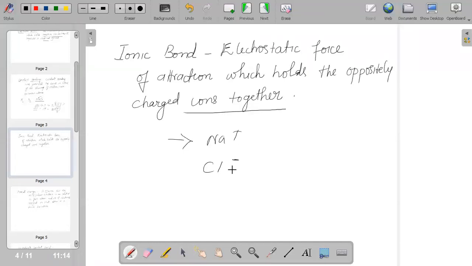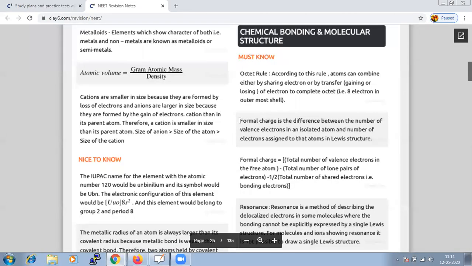Next we have to know what is formal charge. Formal charge is the difference between the number of valence electrons in your isolated atom and the number of electrons assigned to that atom in your Lewis structure. There may be a question asking you to calculate the formal charge.